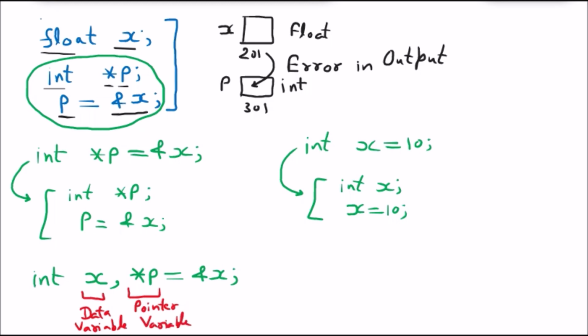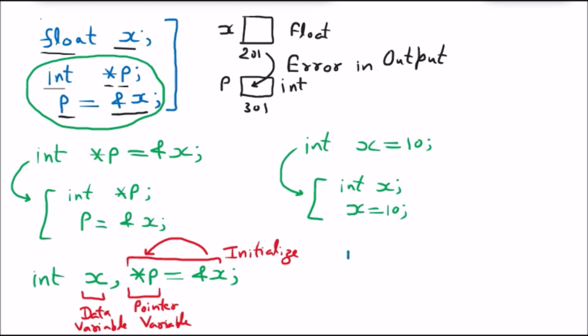And this is called initialization, where the address is given to the pointer. So that is the single line where I can declare a data variable, a pointer variable, and initialize the pointer variable in one step.